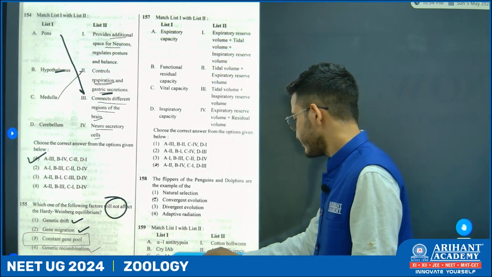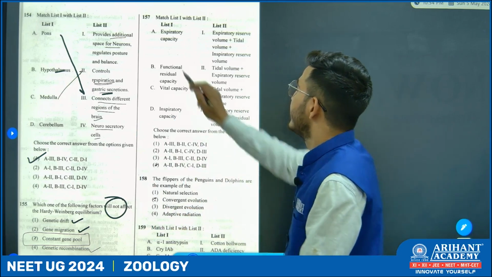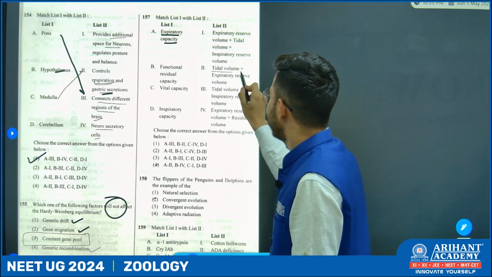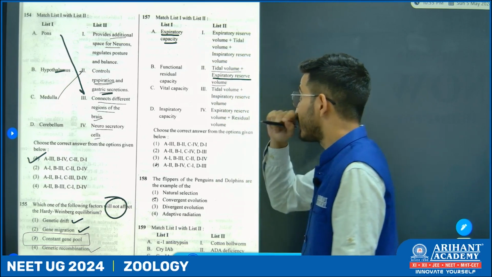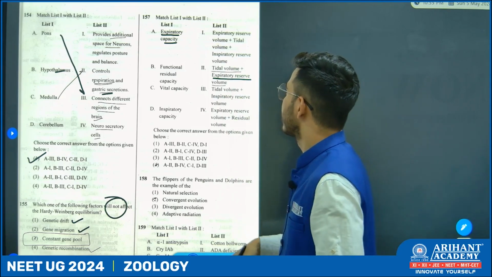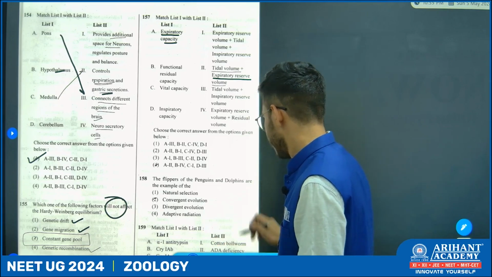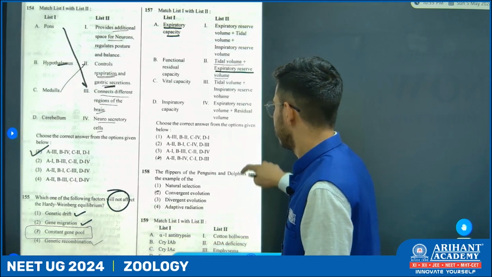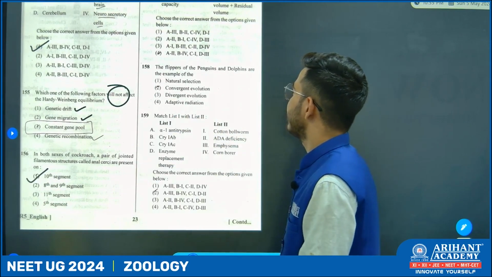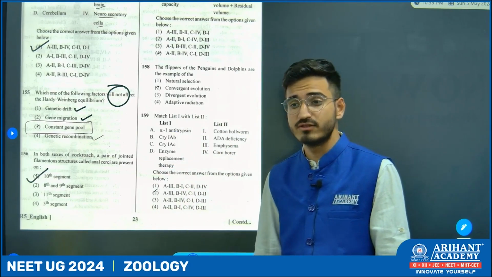Now next, in this question, it is required a little bit of mathematical calculation. Let's see. So expiratory capacity. Now, expiratory capacity refers to the tidal volume, expiratory reserve volume, the amount of air that can be exhaled after forceful inspiration. Now, the next one is 158, the flipper of penguin and dolphins are example of analogous organ which forms it as convergent.